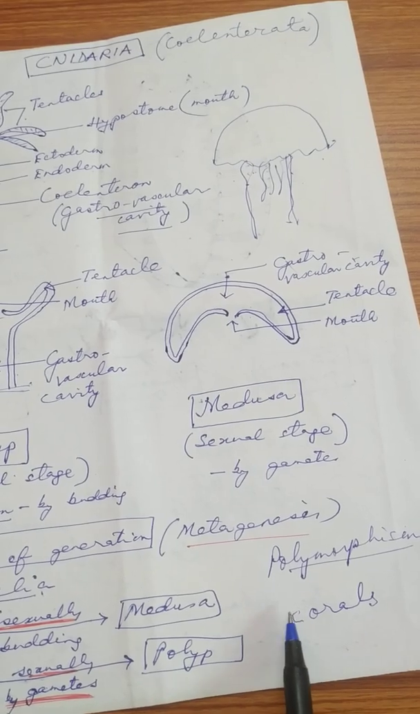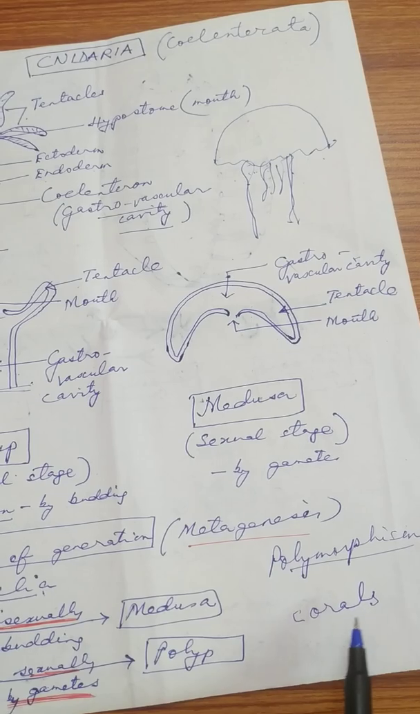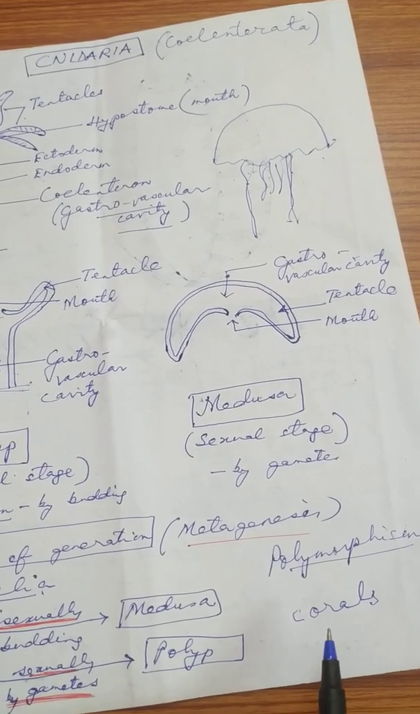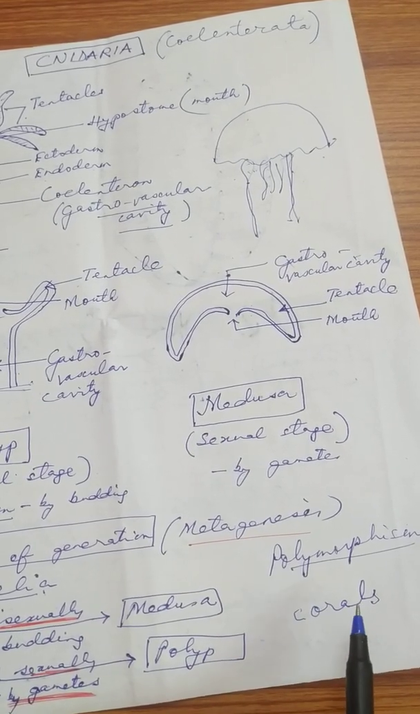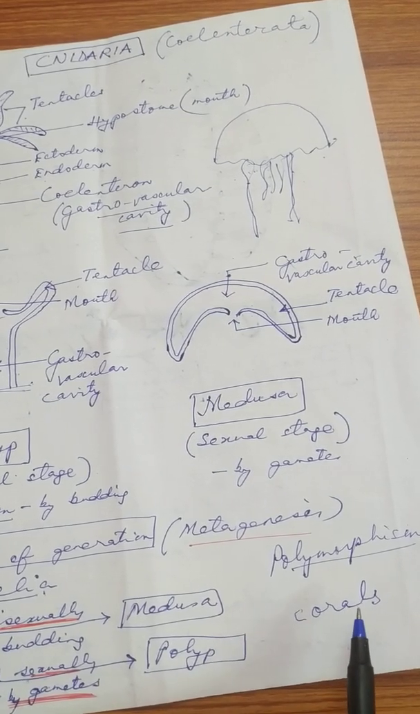Is it clear? And ultimately the skeletons of the corals, after getting deposited, form islands in the oceans, and those islands are called what? Coral islands. Is it clear? So this is very, very interesting.